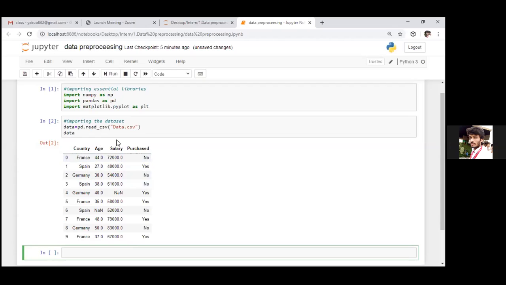So coming to the machine learning algorithm, here we need to divide this entire data in the form of independent variables as well as dependent variables. That is nothing but inputs as well as output. So coming to this example, here our output is purchased, whether the person purchased that specific product or not. So that is our final thing.